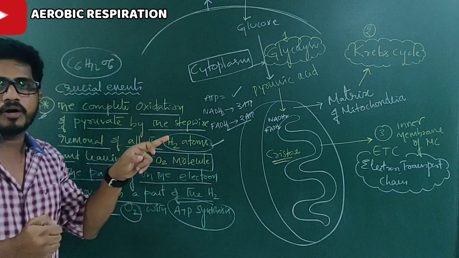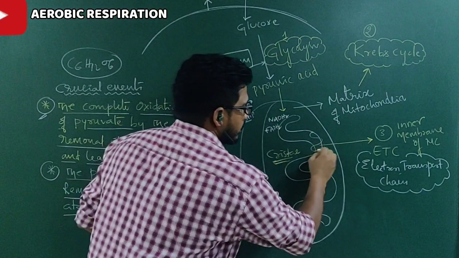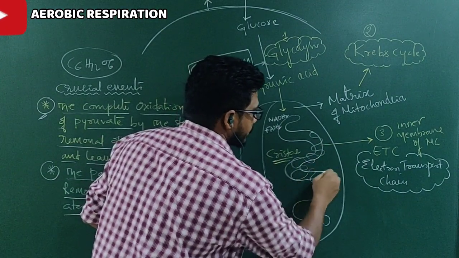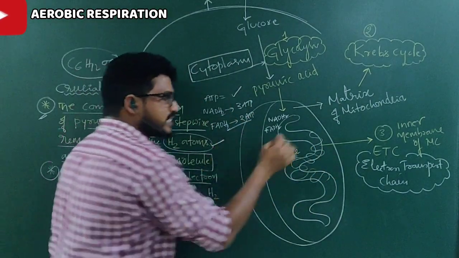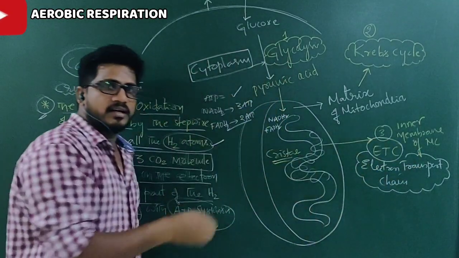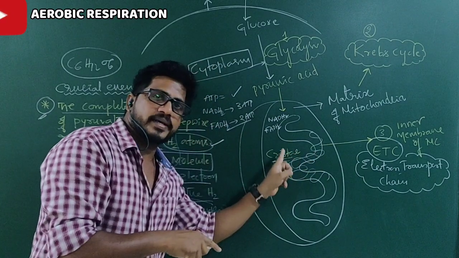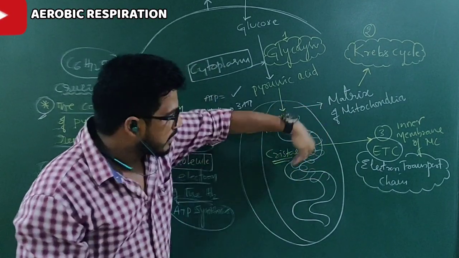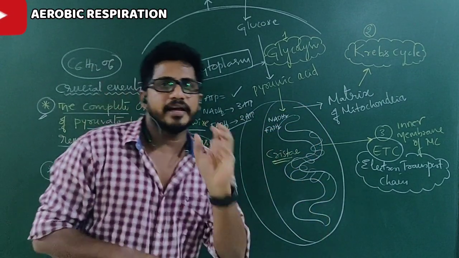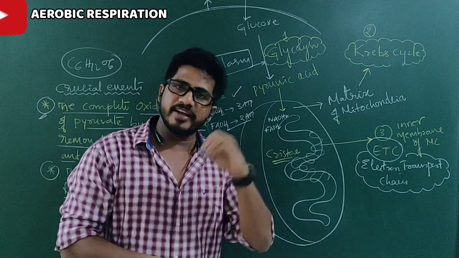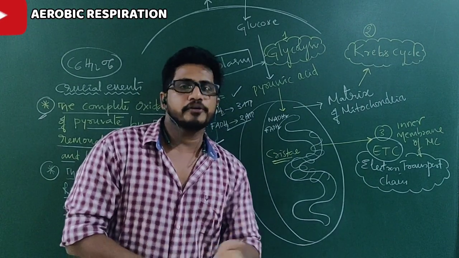The released hydrogen is transferred through the inner membrane of the mitochondria. That is why it is called the electron transport chain. While hydrogens are shifting from the matrix to the inner space through the cristae membrane, ATPs will be synthesized. It is a very typical phenomenon. In future classes you will come to know.